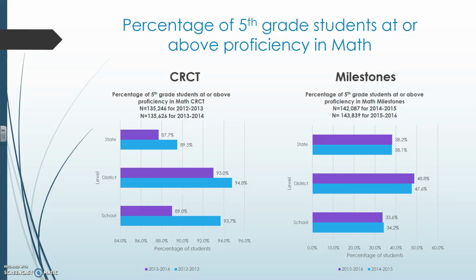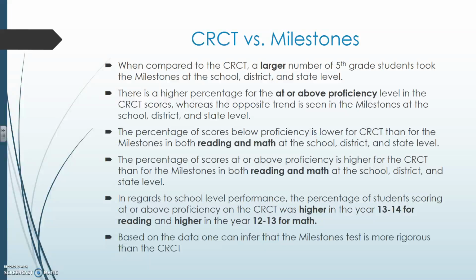The percentage of 5th grade students at or above proficiency in math was better for the 12-13 CRCT year, and it was better for the 14-15 Milestones year, which is a bit surprising. Again, the percentages are much smaller compared to the percentages of meeting or exceeding for the CRCT. The CRCT versus Milestones.